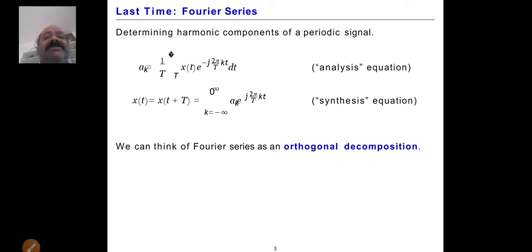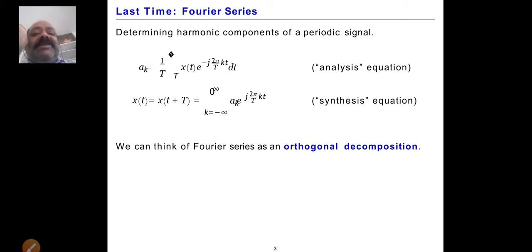And coming to the synthesis, x of t is equal to x of t plus T, which is the sum over k from minus infinity to plus infinity of a_k e power j 2 pi k t by T. The analysis is the integral and the synthesis is the summation. Then we can think of the Fourier series as an orthogonal decomposition. So you determine the harmonic components in two parts, analysis and synthesis equations, using the standard equations like this.